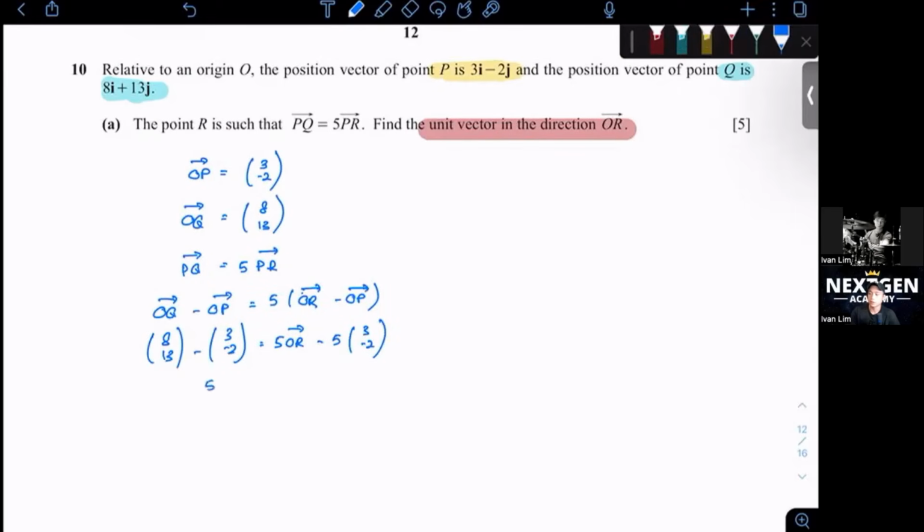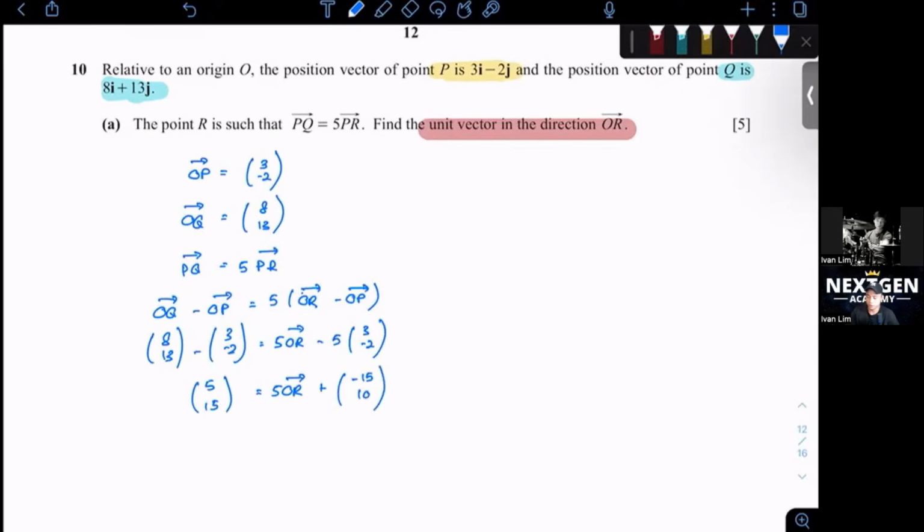Let's simplify the whole thing so you can find OR. 5 OR minus, I change it to plus so it's easier, so I don't confuse so many different symbols. This gives me negative 5, 10.